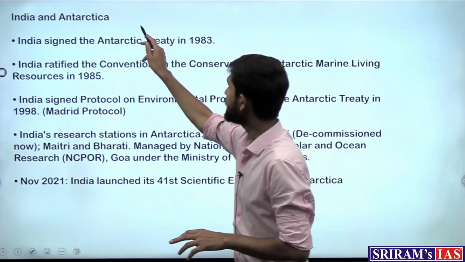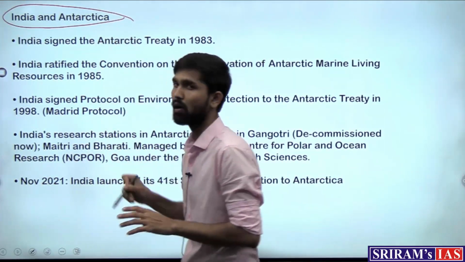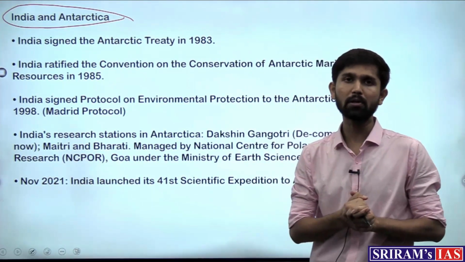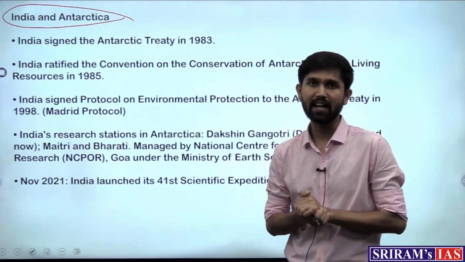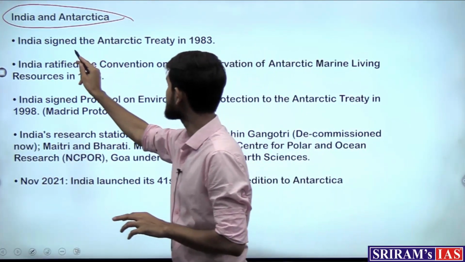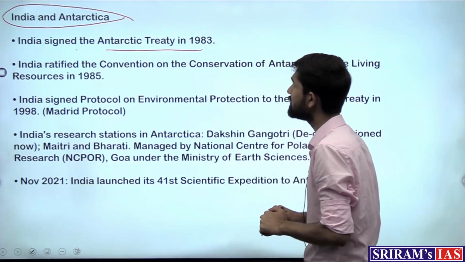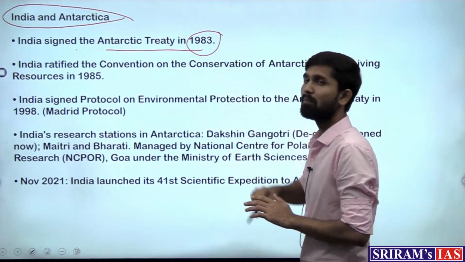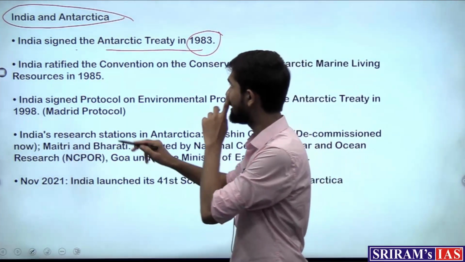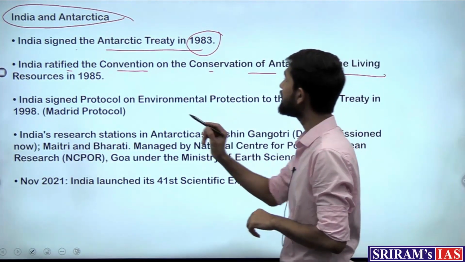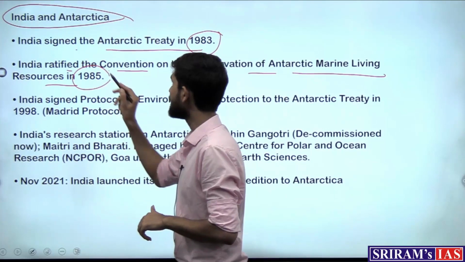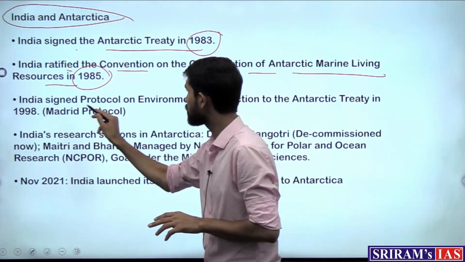So now talking about India and Antarctica, what are the various important points related to India and Antarctica, and how is India interacting with this landmass? So India signed the Antarctic Treaty in 1983, not at the start but later on in 1983, and it ratified the Convention on the Conservation of Antarctic Marine Living Resources in 1985. And then it signed a protocol.